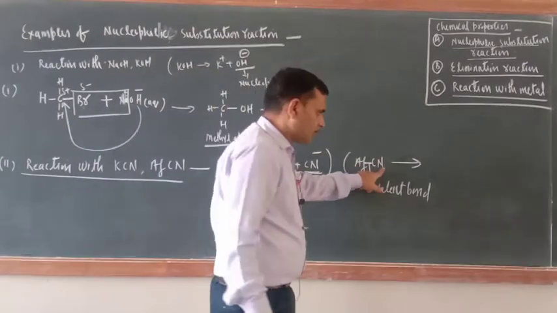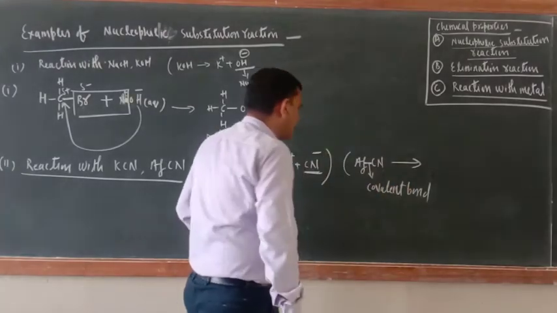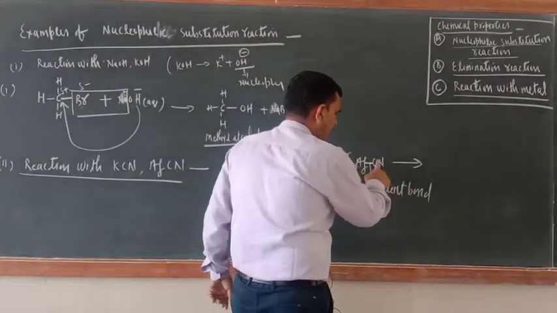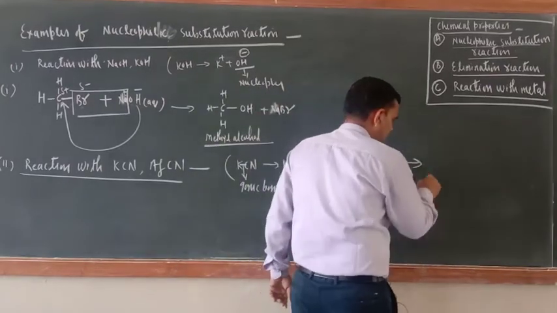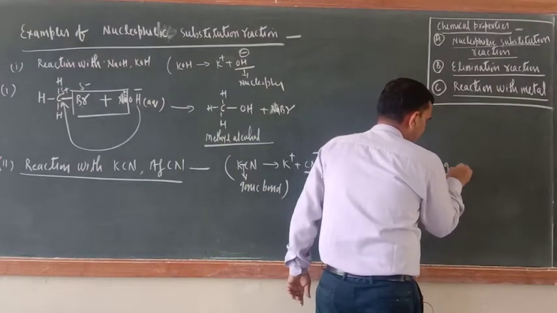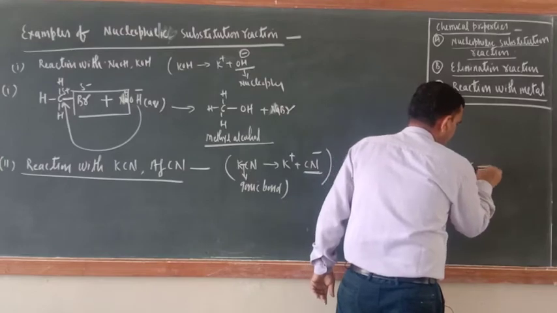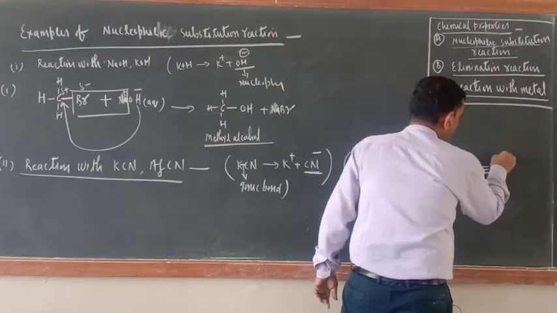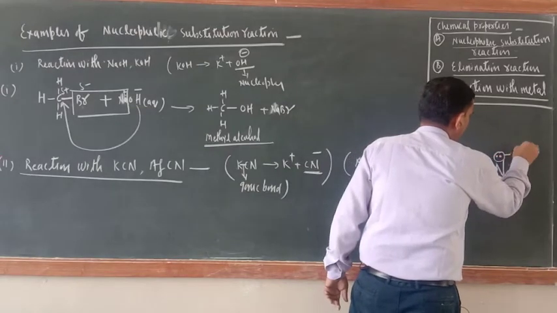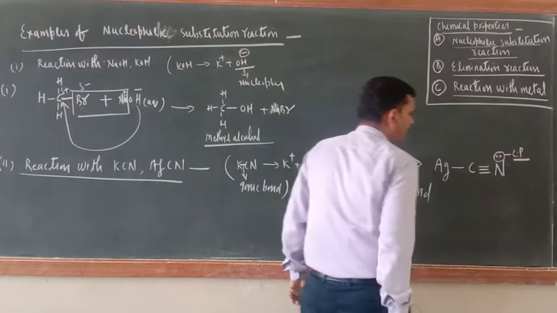So now its attack will take place from the N side, because C is already bonded. You just try to understand. It is like that: Ag, here C, triple bond N. Here a lone pair of electrons is there.